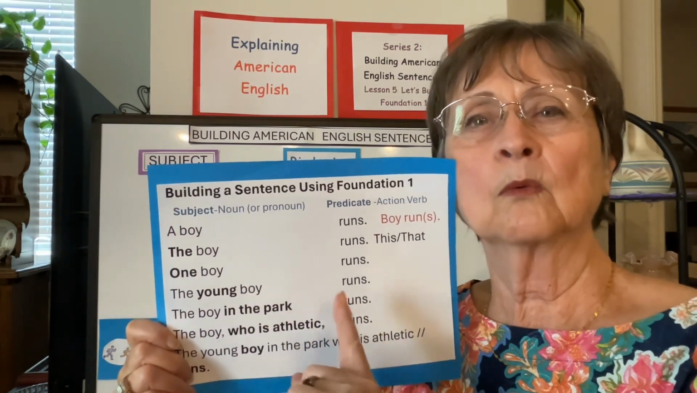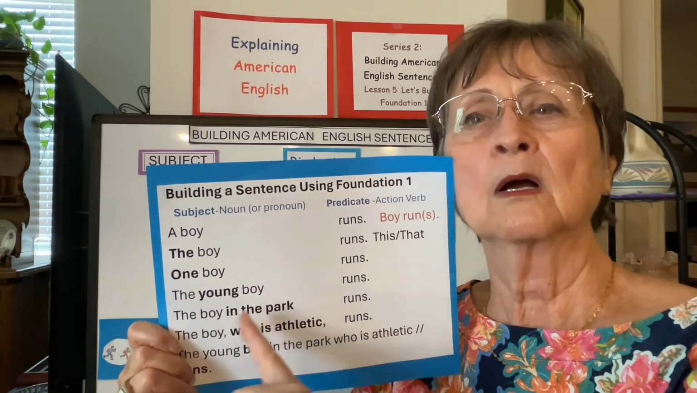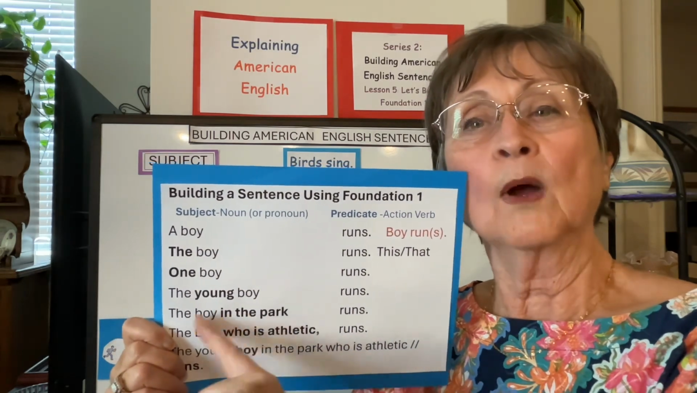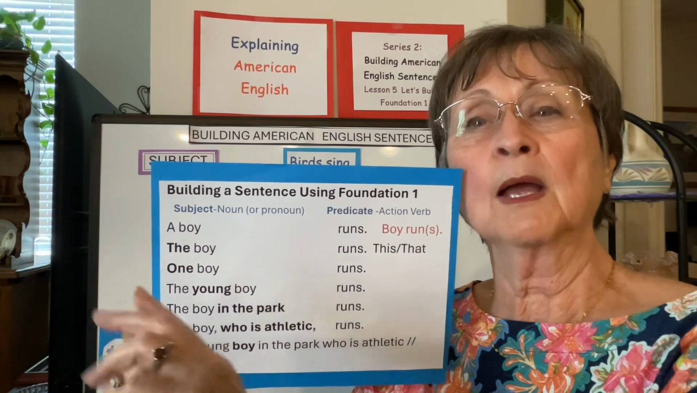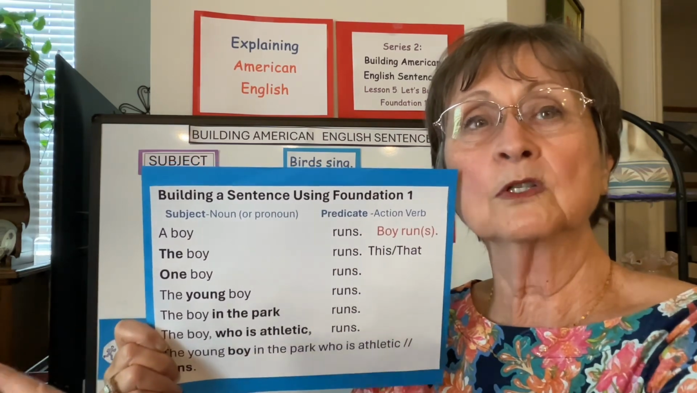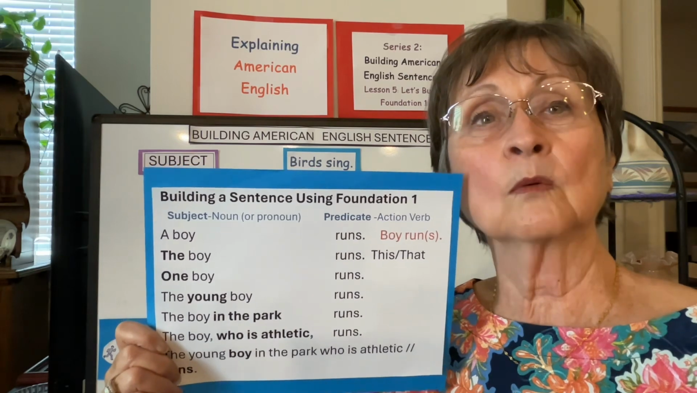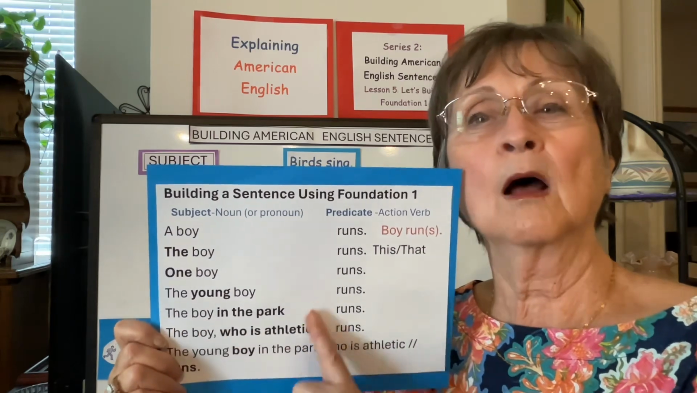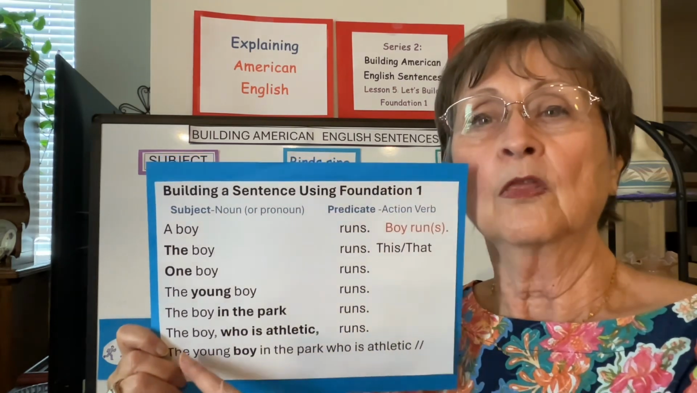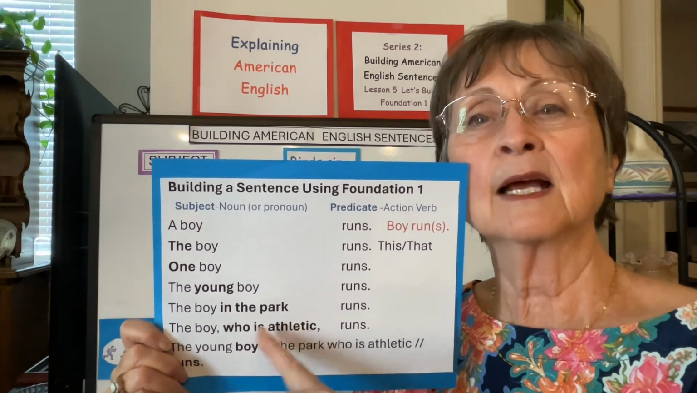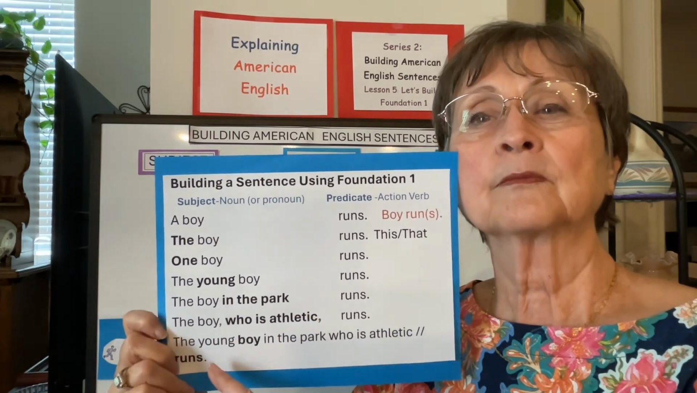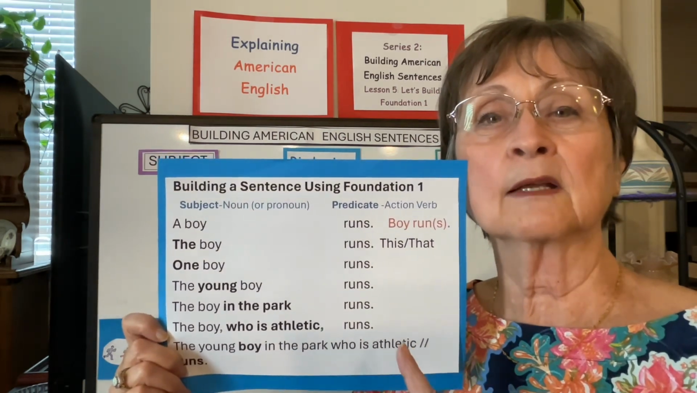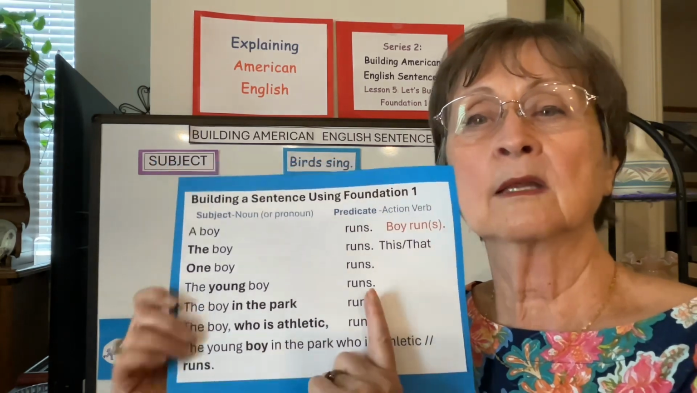The young boy runs. The boy in the park. This is an adjective describing the boy because the way I'm using it in the sentence, there may be more than one boy out there. One boy's in the park and one boy is in the car and one boy is in the house. It's the boy in the park I'm talking about. So it's which boy, not really where, but which boy. The boy who is athletic, that's a clause, runs. The young boy in the park who is athletic, that's all about boy. And then we get runs.